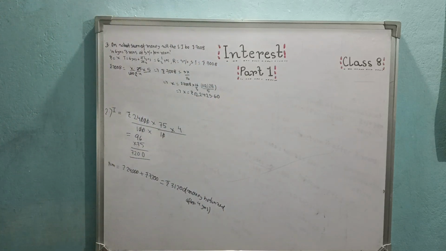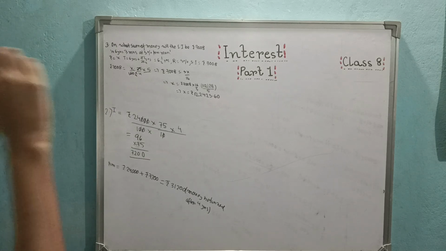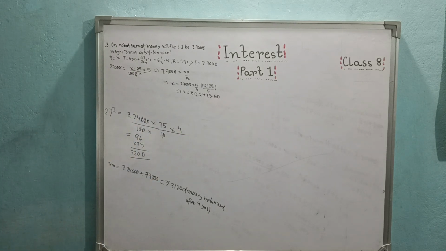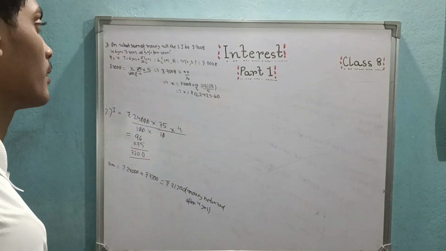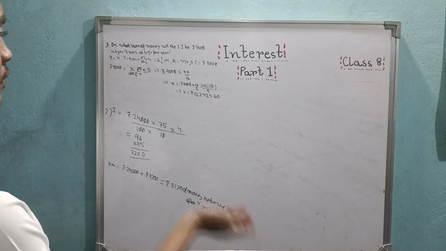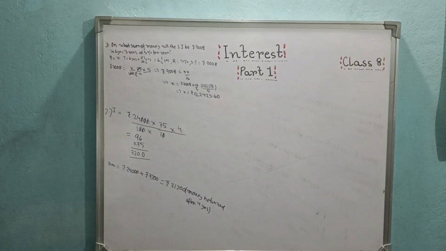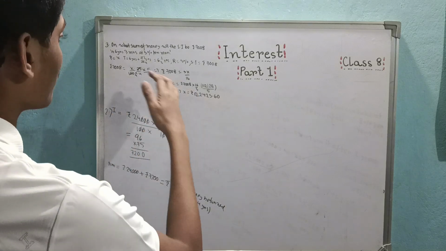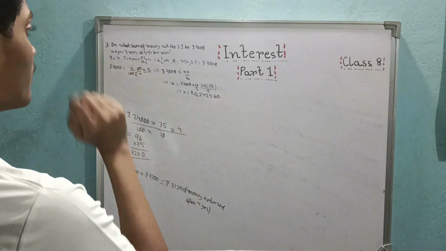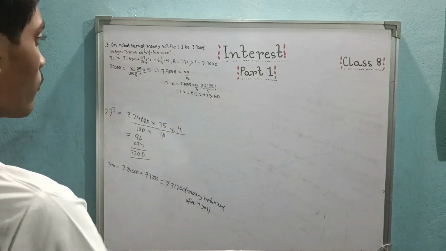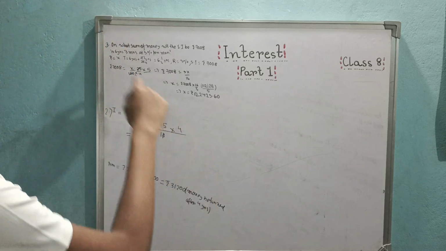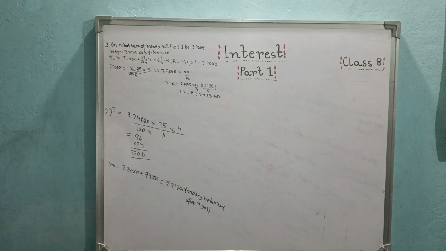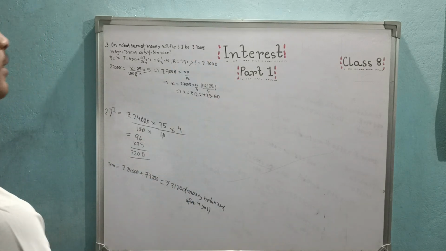So the answer is quite tough to see. It's a decimal answer, but the question is quite simple. Here the sum of money is absent, interest is given, time is given, rate is given. I told you, if you know the formula, you can just do normal conversion and get the answers. So we did that here. Principal we take as x. Time is 3 months, which means 1 by 4 year, so 6 1 by 4 years. Time is 25 by 4 years, rate is 5%, and principal is x. Simple interest is 7008.